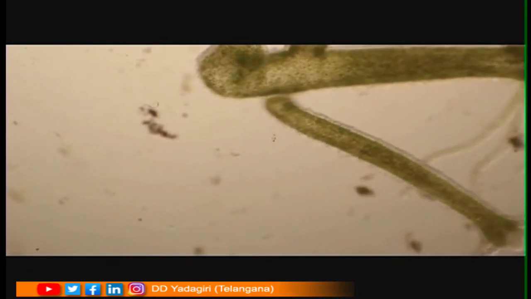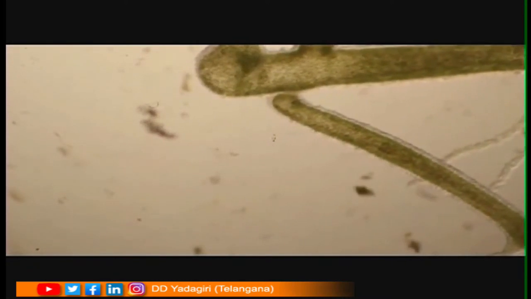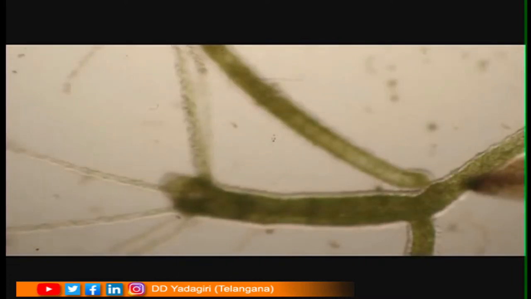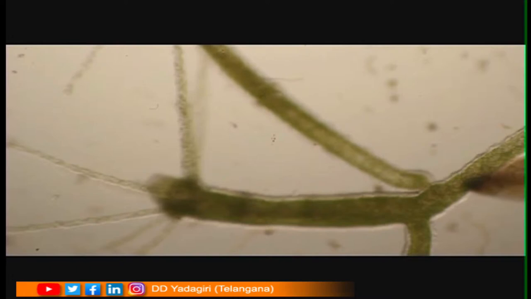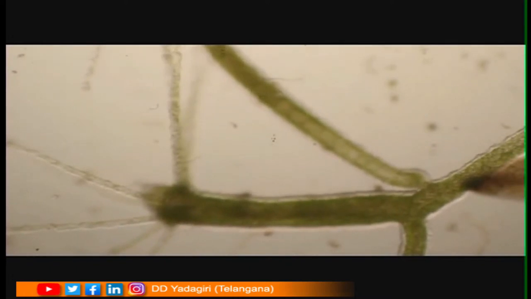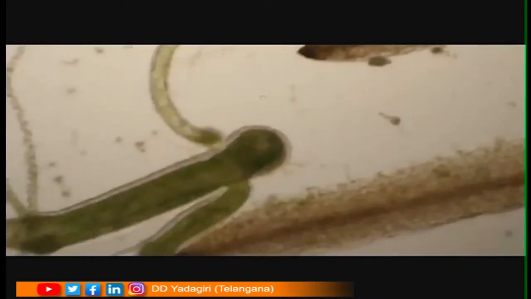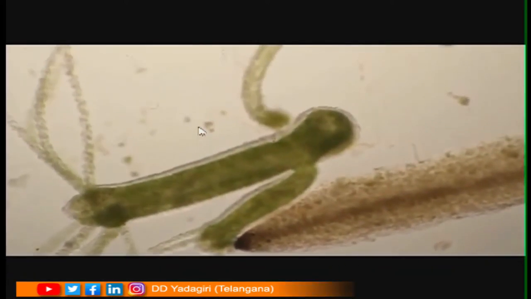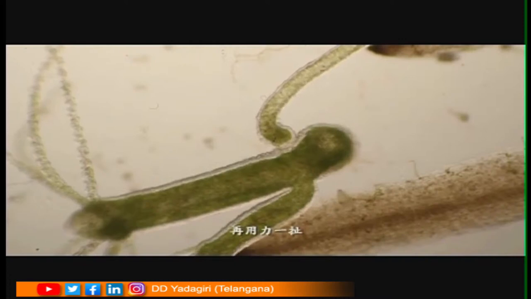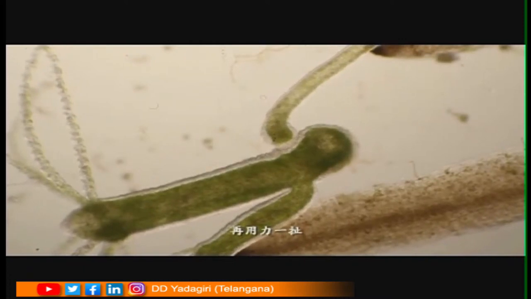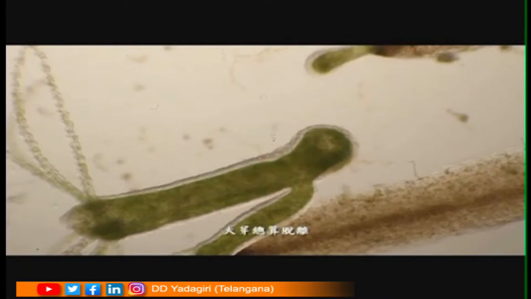See here how the daughter hydra, after developing, tries to detach from the mother hydra. See how it will be doing. What it will do is hold on with the help of its tentacles. It holds some strong structure and detaches from the parent hydra. See how it has detached? Yes, after getting detached from the parent hydra, it develops into a new individual. So this process is called budding, which is very common in hydra, that is, lower organisms.